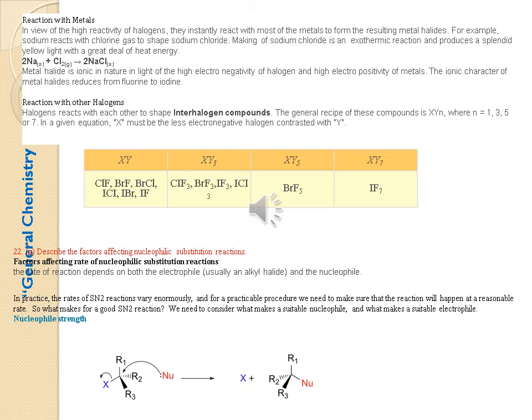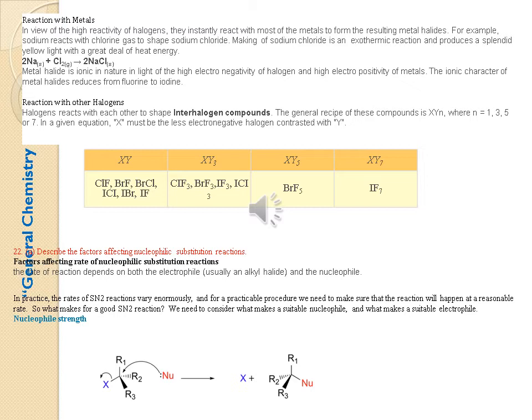Reaction with the other halogens. Halogens react with each other to form interhalogen compounds. The general formula of these compounds is XYn, where n is equal to 1, 3, 5 and 7. So it forms different compounds with other halogen groups.